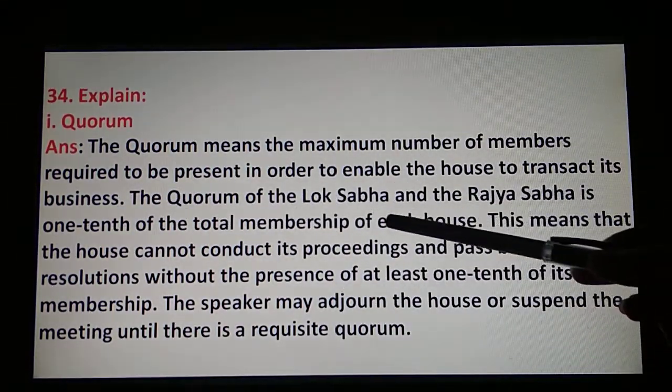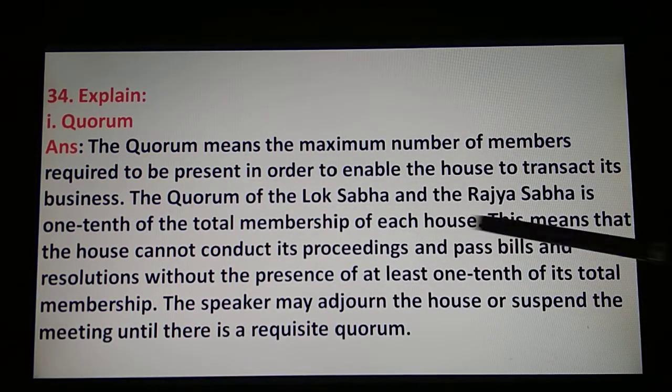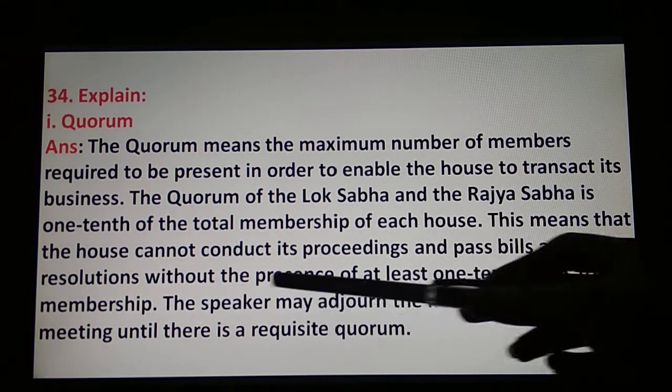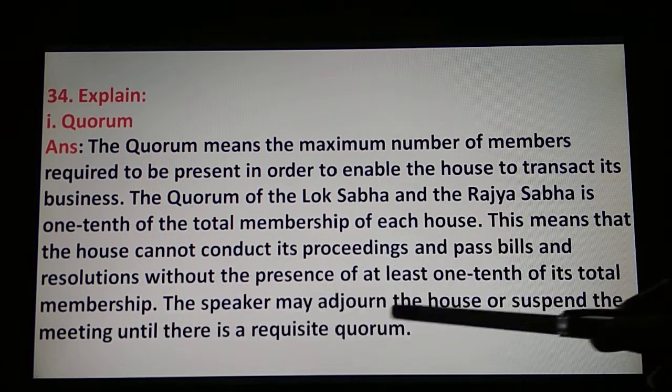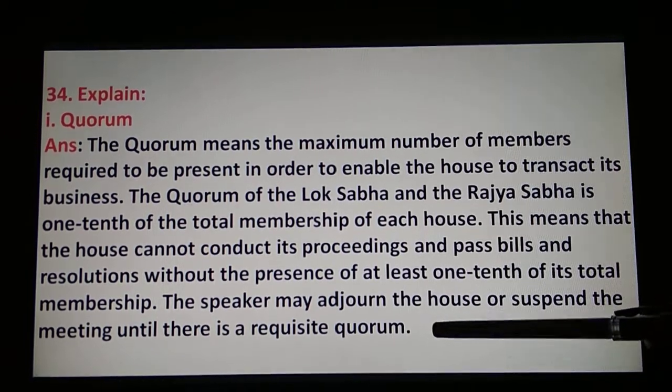The quorum of the Lok Sabha and the Rajya Sabha is 1/10 of the total membership of each house. This means that the House cannot conduct its proceedings and pass bills and resolutions without the presence of at least 1/10 of its total membership. The Speaker may adjourn the House or suspend the meeting until there is a requisite quorum.